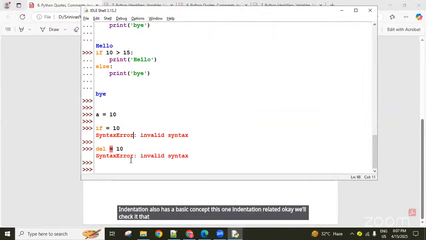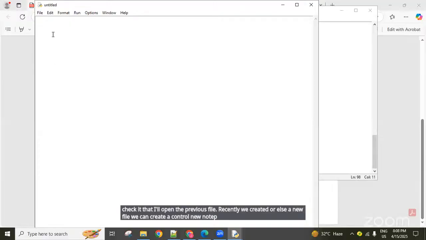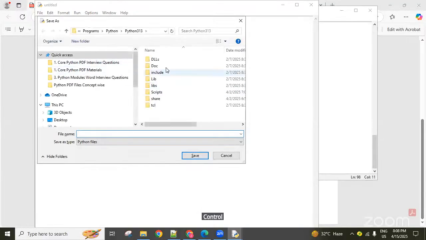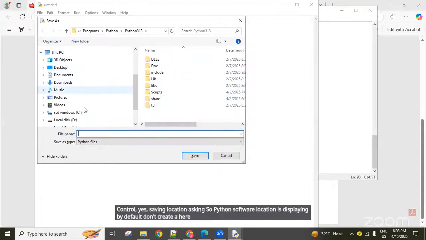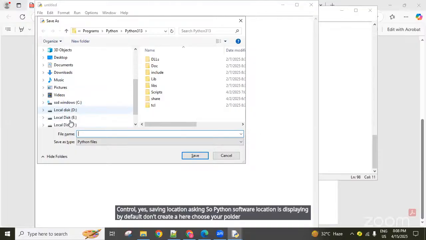Okay, I'll open the previous file we recently created, or else we can create a new file. Control N, a new notepad file is coming. Control S, saving location is asked. So the Python software location is displayed by default. Don't create here. Choose your folder location. In the D drive or C drive or anywhere, you can create one folder, Python programs, like that.